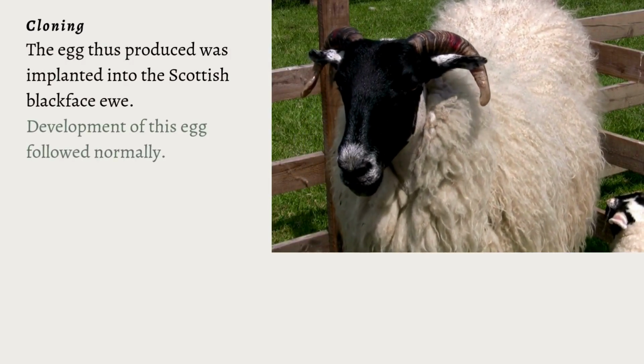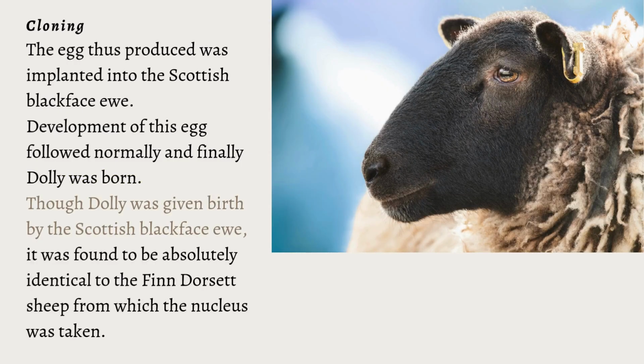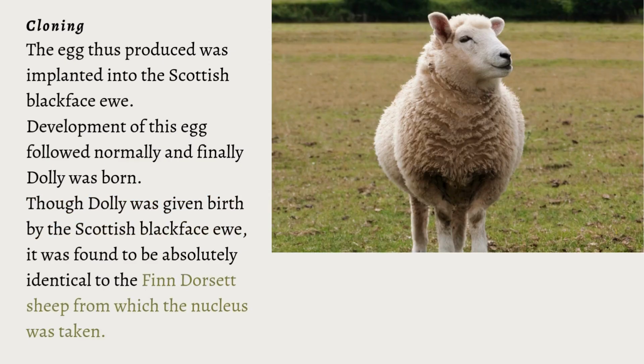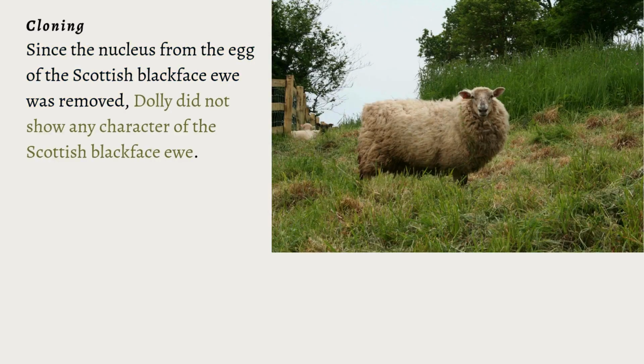Development of this egg followed normally, and finally, Dolly was born. Though Dolly was given birth by the Scottish Blackface ewe, it was found to be absolutely identical to the Finn Dorset sheep from which the nucleus was taken. Since the nucleus from the egg of the Scottish Blackface ewe was removed, Dolly did not show any character of the Scottish Blackface ewe.